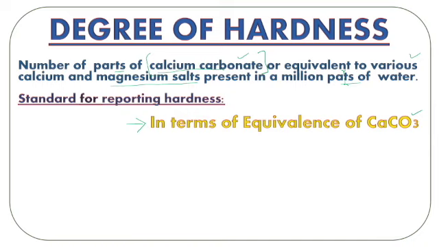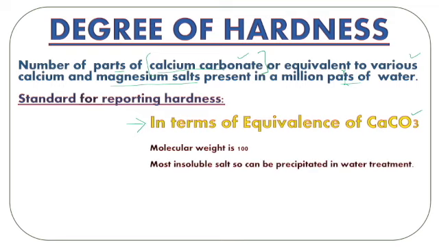Now the question comes, why do we choose this particular salt in assigning a degree of hardness? The first reason is that its molecular weight is 100. It has an exact figure of 100 as the molecular weight, and that makes the calculations easier. So the figure of 100 eases the calculations for the hardness of water. This was one of the reasons.